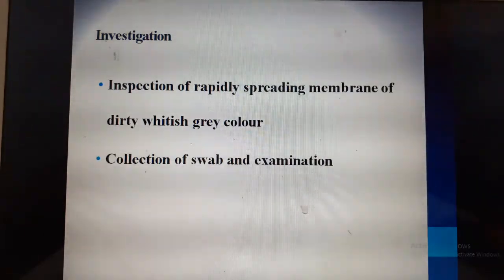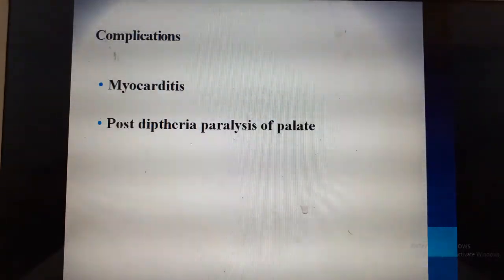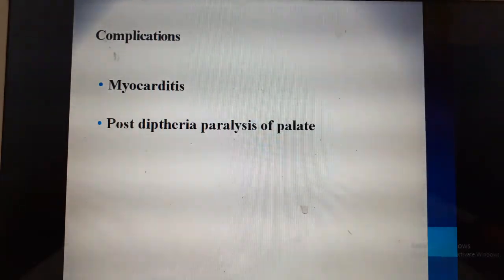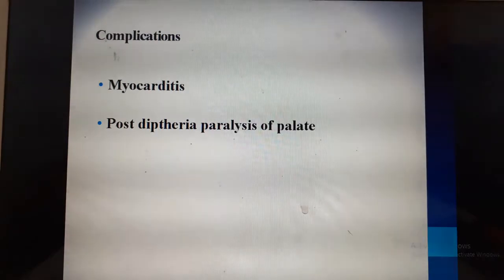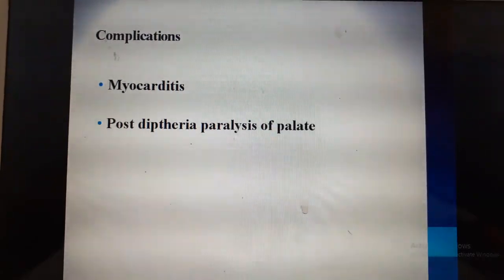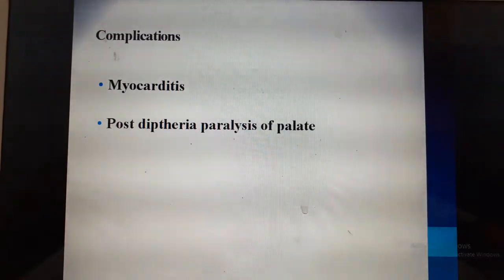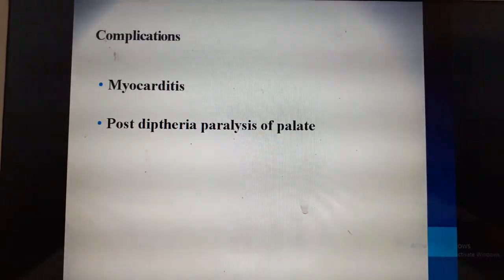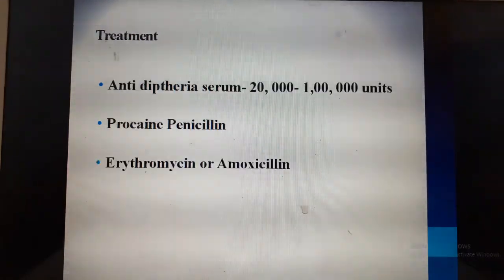The investigation is mainly by collection of swab. You can do a throat swab and collection of history. The complications, as I already told you, they can have myocarditis, inflammation of the myocardium, which is the middle layer of the heart. The next one is post-diphtheria paralysis of the palate. As a result, after the infection, these children will not be able to move the palate. Therefore, the speech and the swallowing will be affected.